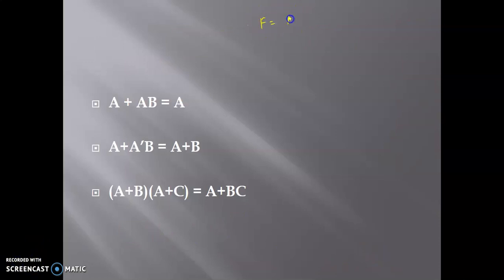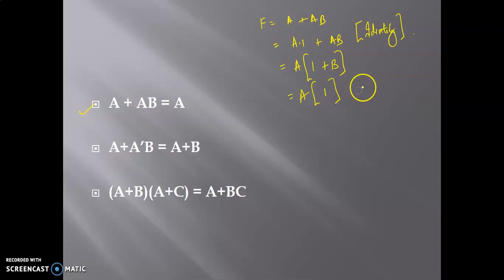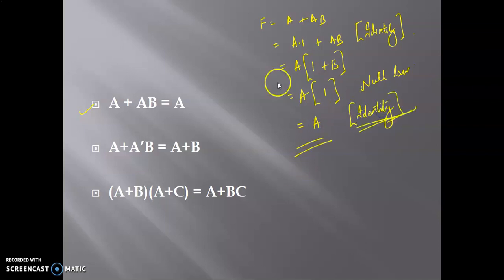Suppose you have a function equal to A or AB. A can be written as A dot 1 by the identity law. Therefore, we write A as A and 1, or AB. Let us take A outside. This is by the distributive law. A and (1 or B). What is 1 or B? 1 or B is 1 itself. This is by the null law. Now what is A and 1? A and 1 is A itself. This is by the identity law once again. And there you have it, the function A plus AB is equal to A.